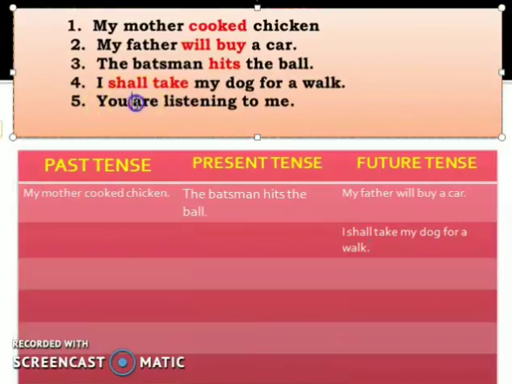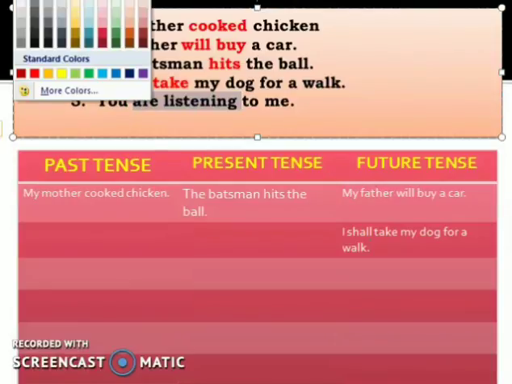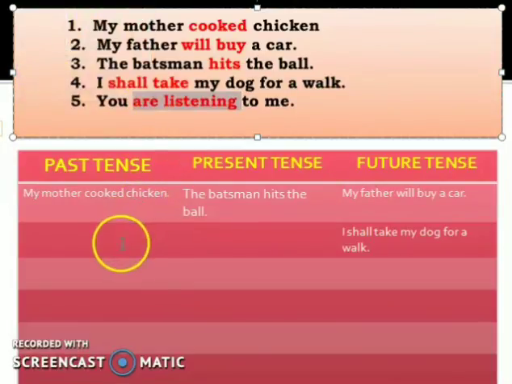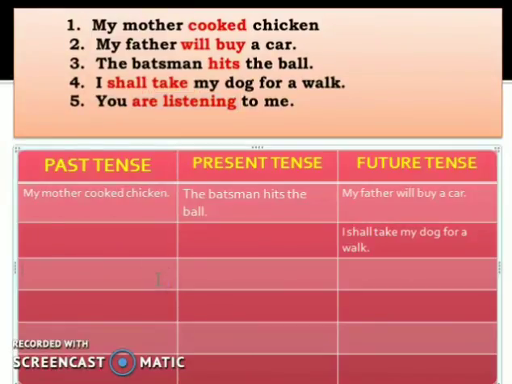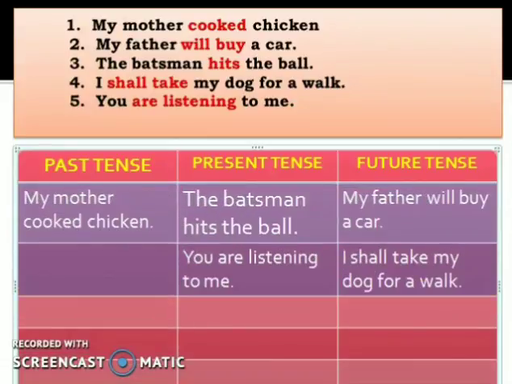And here is the last sentence. You are listening to me. Currently you are doing the action. When the action is happening right now or currently, then I have told you last day that it will be the present tense. So, here in the box of the present tense, you will write the answer. You are listening to me.